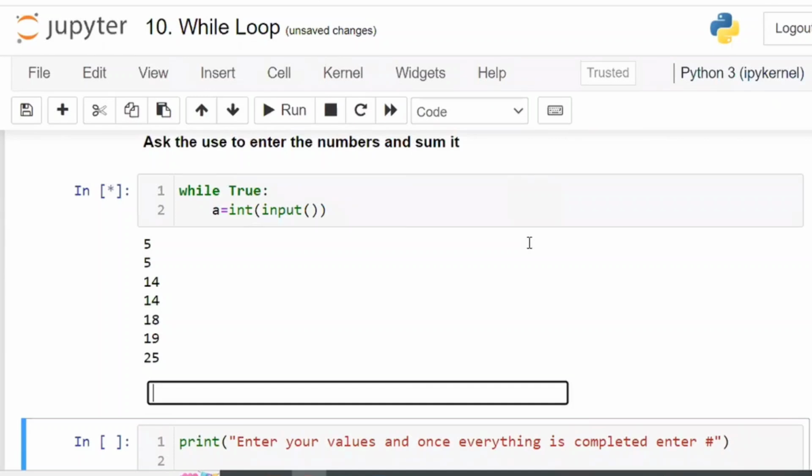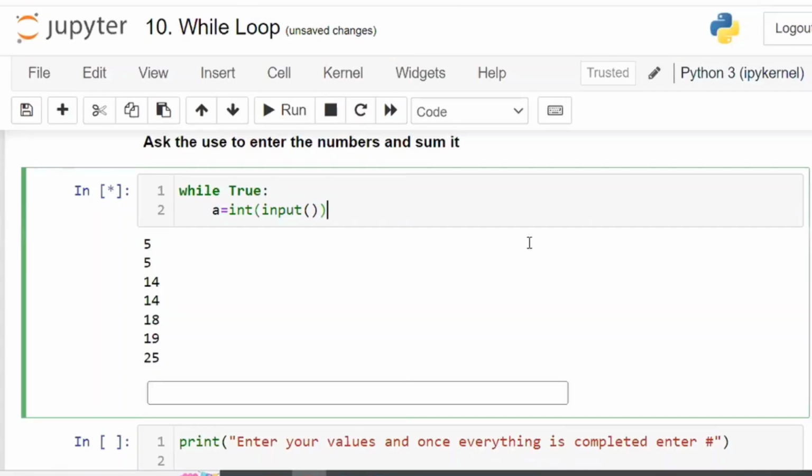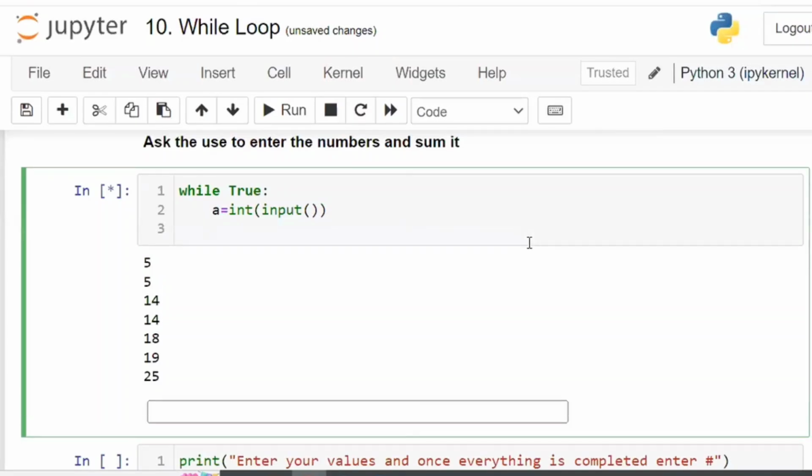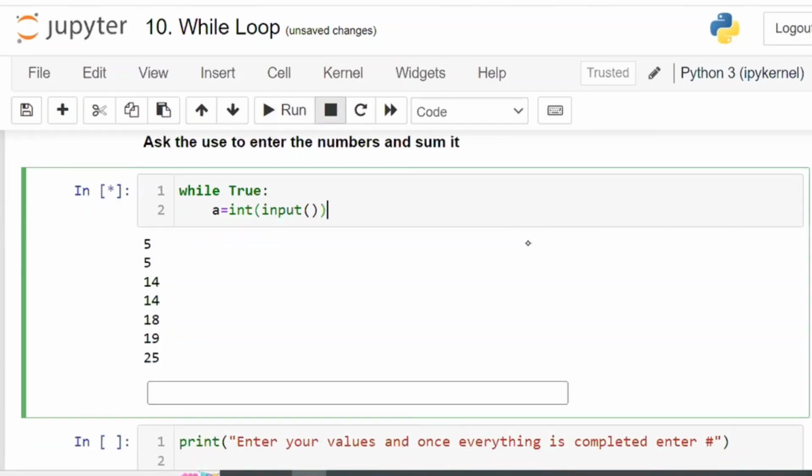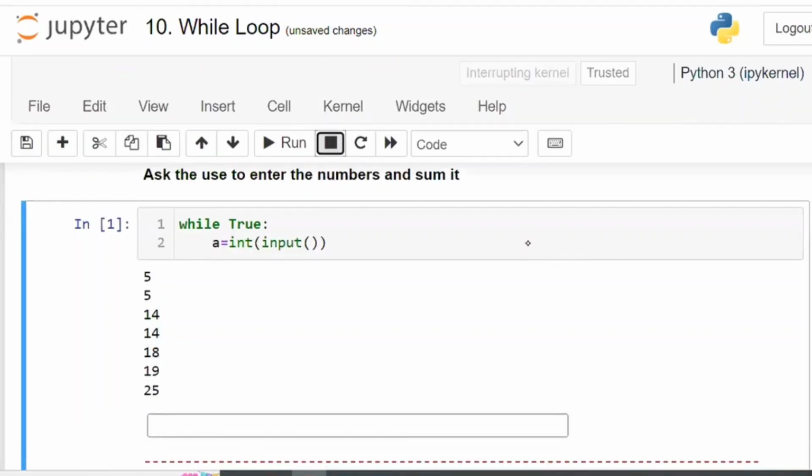Now the cell is already running. If you write the break code now, there will be no use, because the cell is already running. Even if you do the modification, it will not take effect. The kernel has already started and it is running in the backend. So you have to stop it immediately. First I'm stopping this one.